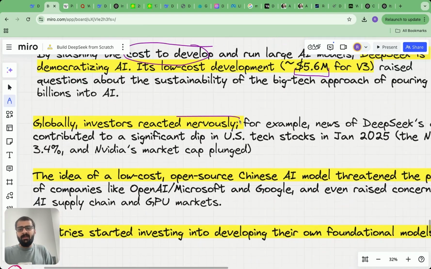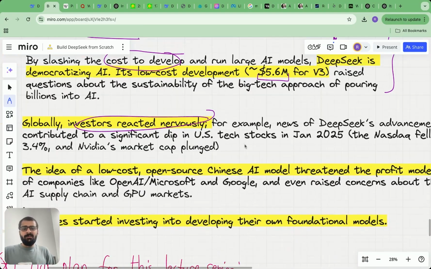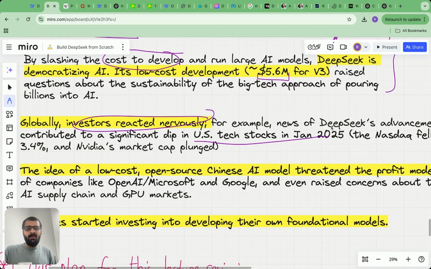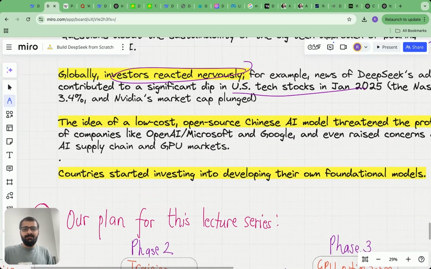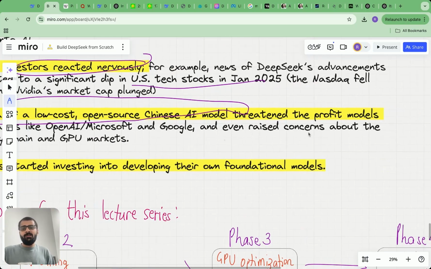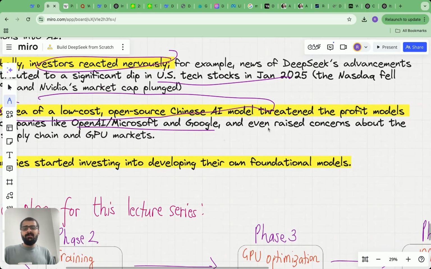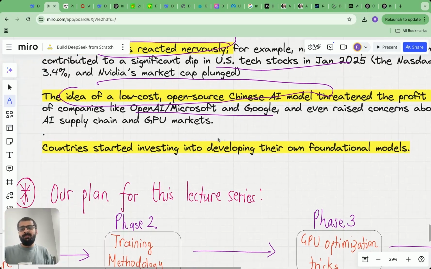Investors got scared. There was a huge dip in the US tech stocks in January 2025 because of DeepSeek's advancement. The main reason was the idea of a low cost, open source Chinese AI model threatened the profit models of OpenAI, Microsoft, and even Google, and raised concerns about the AI supply chain and GPU markets.